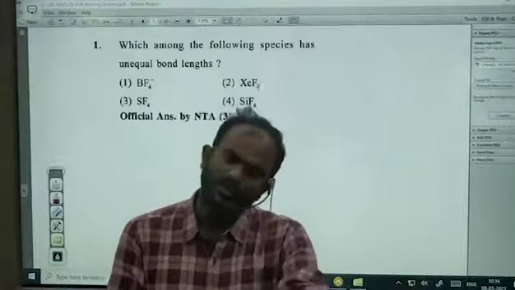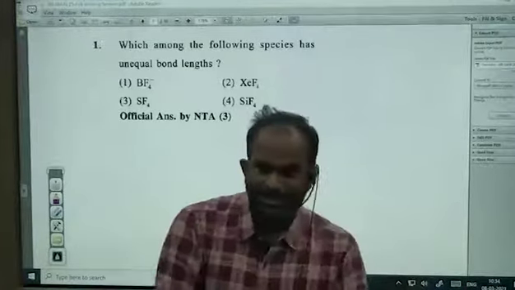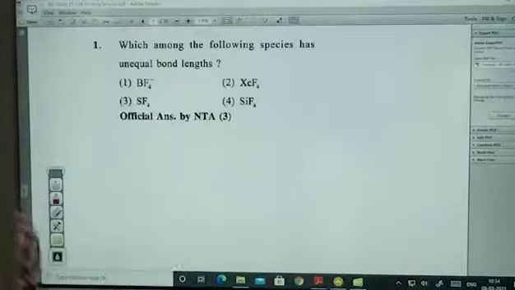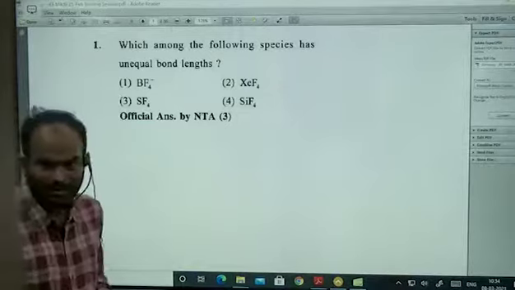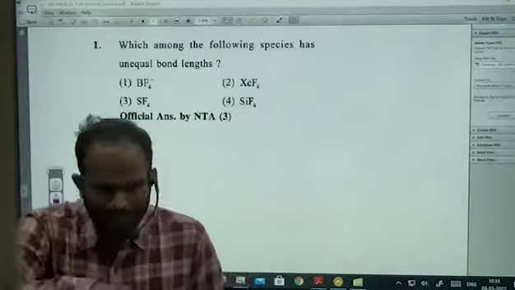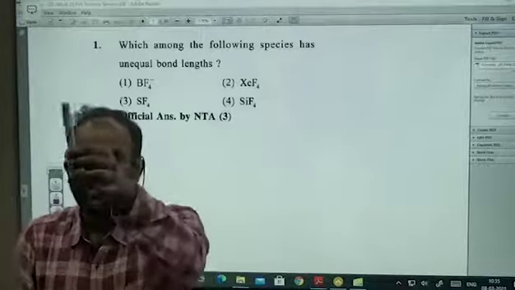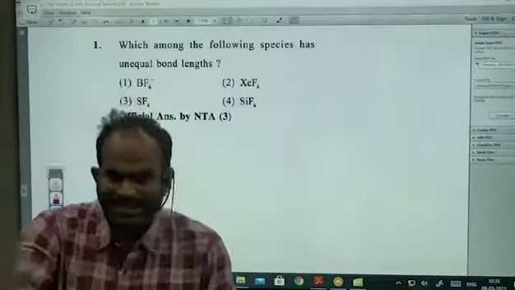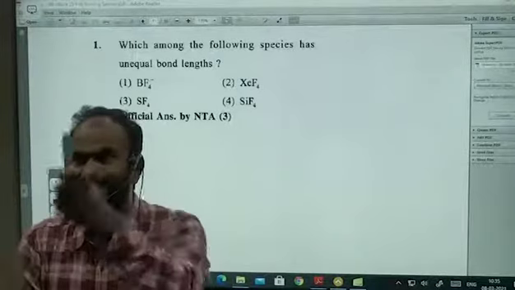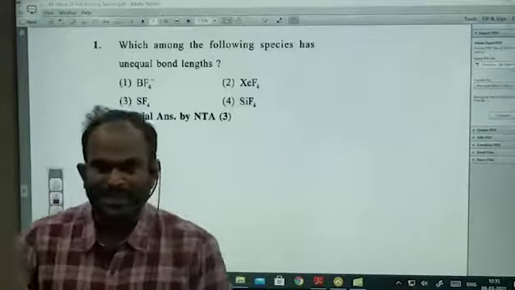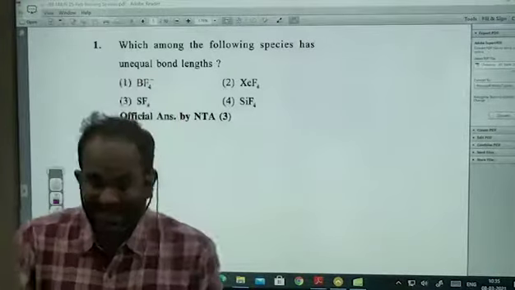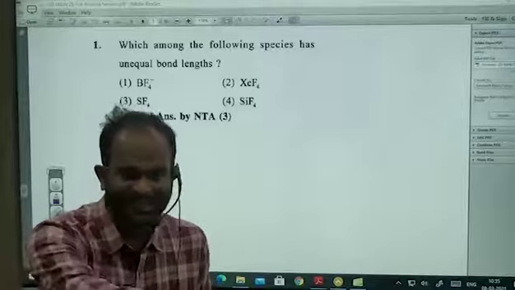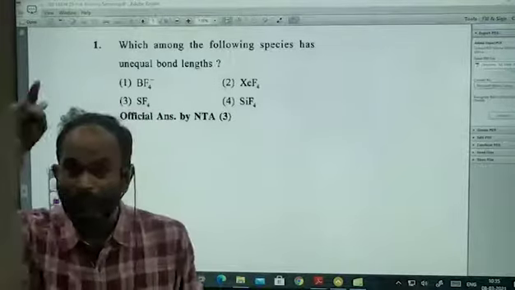Next comes sp3d hybridization. With 5 bond pairs, definitely you will not have the same kind of bond lengths, because in trigonal bipyramidal, 3 of them are present on equatorial positions and 2 of them on axial positions. Equatorial will have one kind of bond length and axial another. Equatorial are a little closer, axial are a little away from each other. Equatorial have more percentage of S character, axial have more percentage of P character.